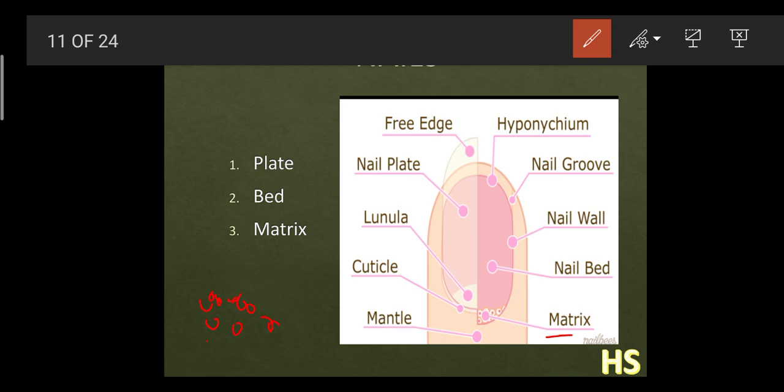What is the function of this matrix? They produce the new cells, and due to this the part automatically rises. They change their structure. Suppose there is too much matrix out here, and due to this your nails become big. The matrix is very important. It basically gives the growth of the nail.